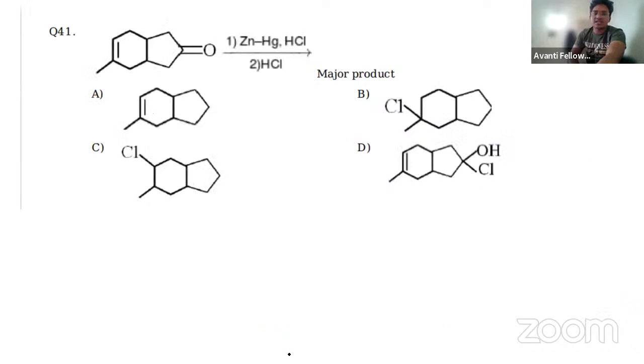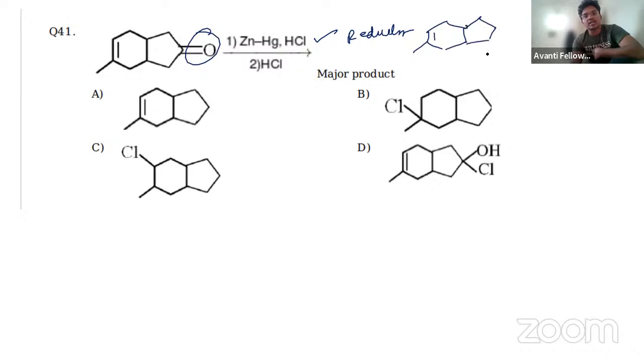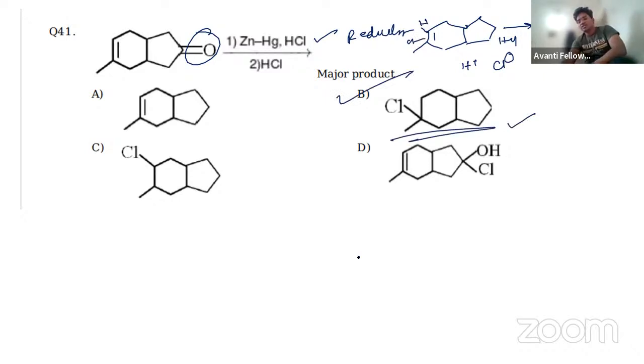Okay, and this one is reduction. First one is reduction. So upon reduction, what will happen? This will go and the product will be like this. Okay, and the product will be like this, right? And then you are having HCl, that is an addition reaction. H plus will attack the carbon with more hydrogens, Cl will attack the one with fewer hydrogens. So here this will break, here H will attack and here Cl. So the only option is B. Okay, B is the answer. I'm moving a bit faster because we have a time constraint, right?